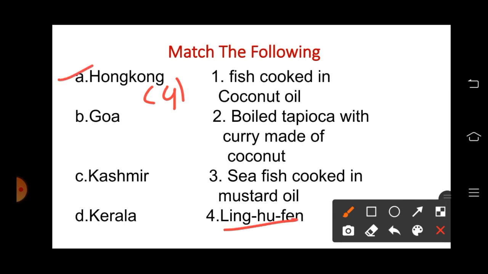B, Goa. People in Goa like to eat fish cooked in coconut oil. That is option 1 here. C, Kashmir. People in Kashmir eat sea fish, but it is cooked in mustard oil. It is 3. D, Kerala. People in Kerala eat boiled tapioca with the curry made of coconut. You have to remember tapioca and the coconut, otherwise they will confuse you with the different options. So here it is 2.